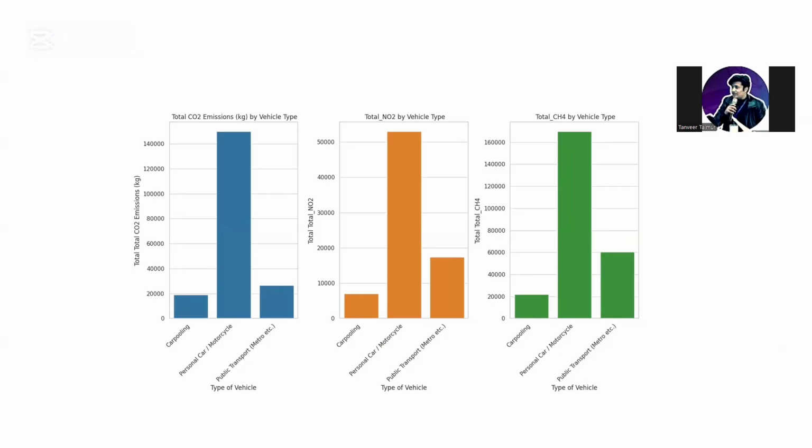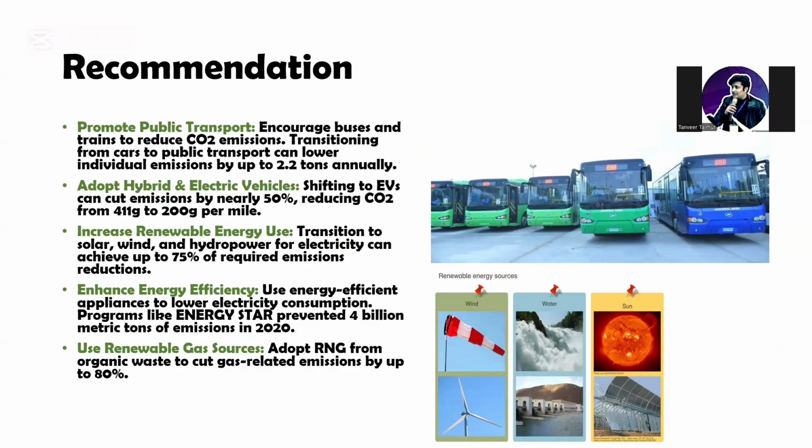Based on the analysis, we have gathered some recommendations for you to lower the total emissions. We should promote public transport, and that will help us lower the emissions by 2.2 tons annually. Shifting to EVs can also cut our emissions by 50%. Increasing renewable energy use can also help us reduce our emissions by 75% of the required emission reduction. And at last, the use of renewable energy gas resources can also help us reduce our emissions by up to 80%.